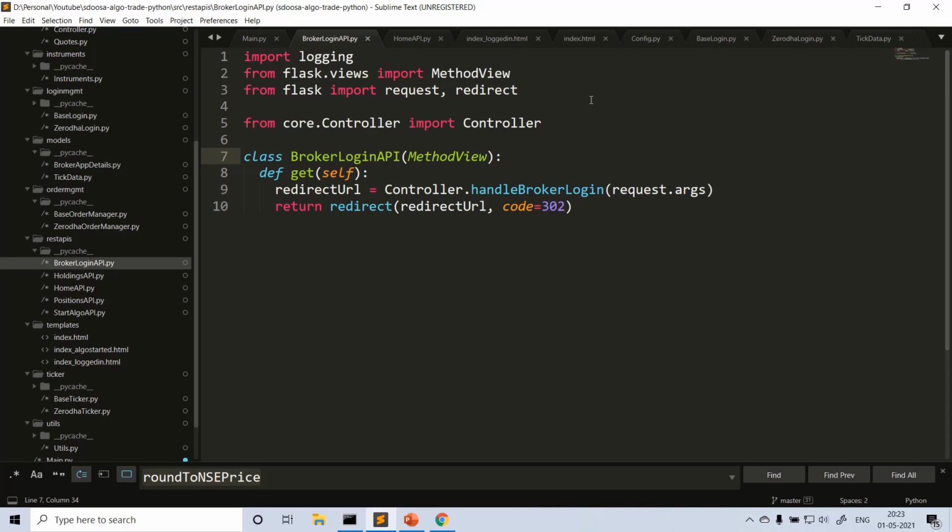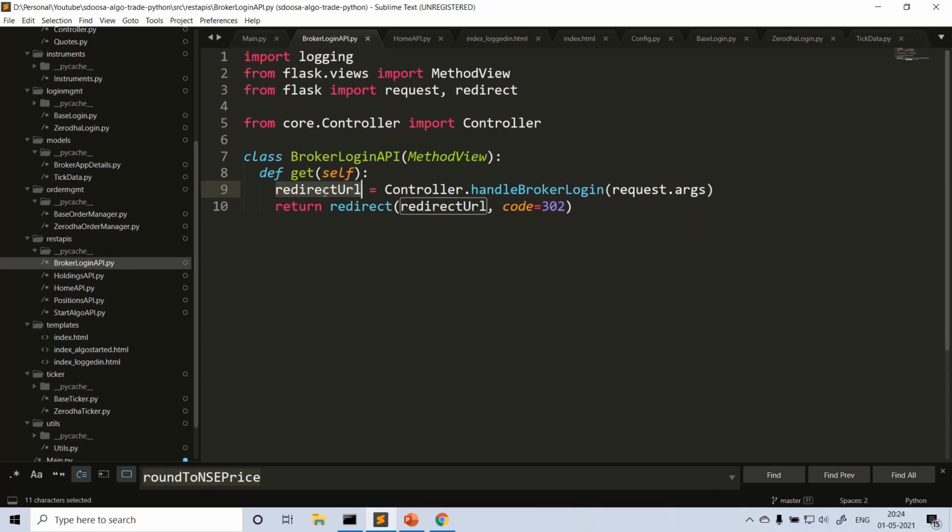The broker login can be different for different brokers, correct? So here I am using a controller mechanism. Whatever the broker specific login is, let it be handled inside the controller. Here I am just taking the controller reference and calling handle broker login by passing the arguments I received from the API. So once you call this controller handle broker login, after successful login, it will give you the redirect URL.